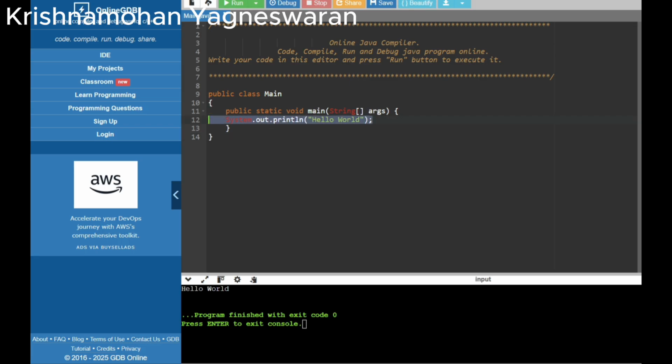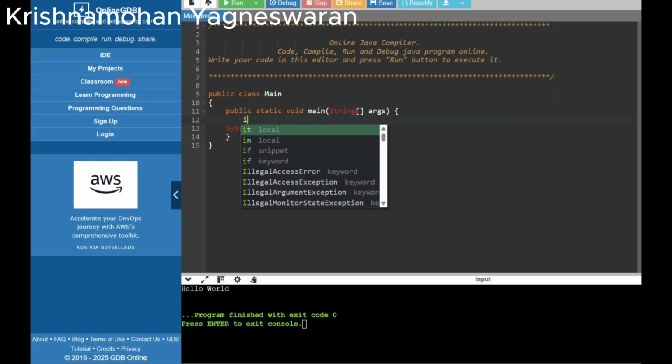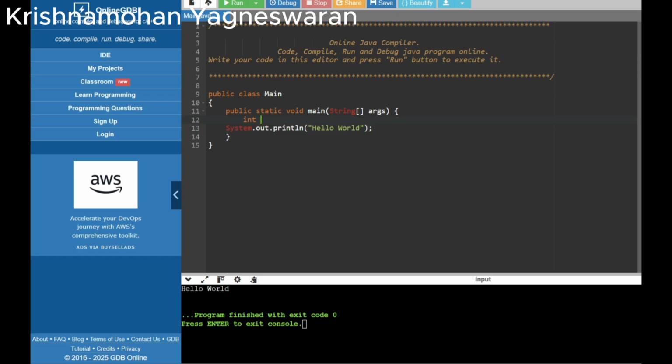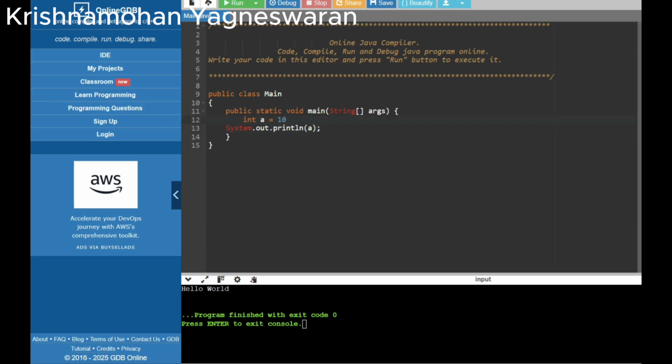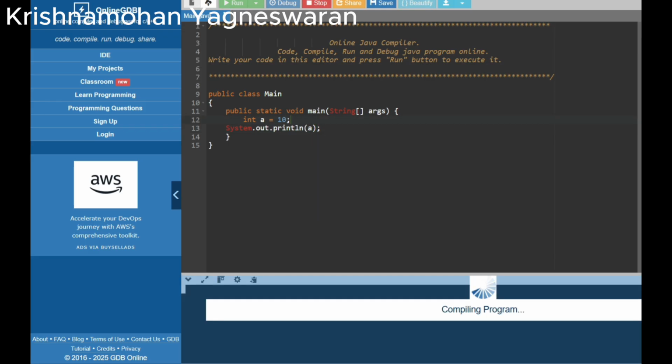Now we are going to print a number. First we have to initialize a variable. Int means just a single number. Float means a number with a point. Int a = 10. Now we are going to print a. Don't forget to close, then click run.